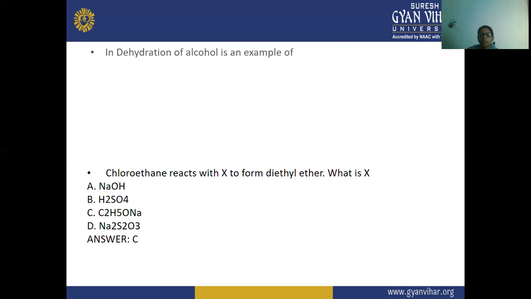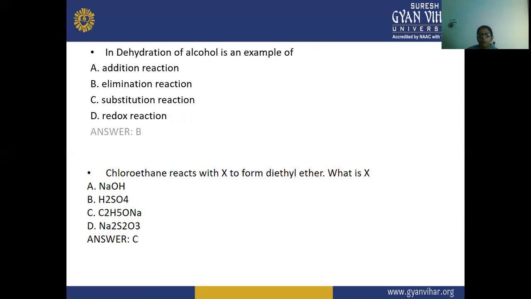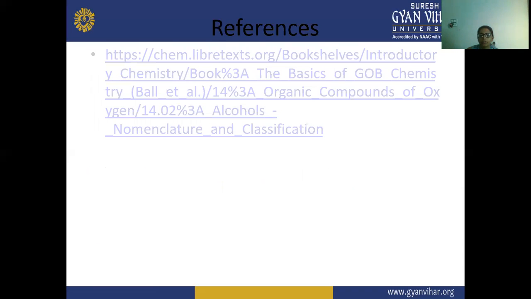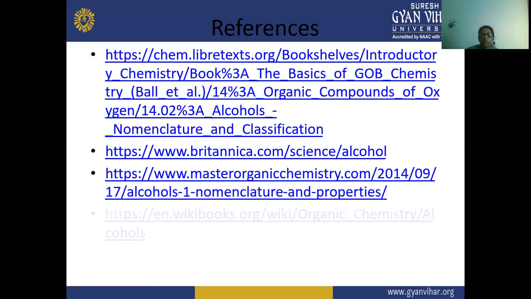Next, dehydration of alcohol is an example of an elimination reaction. Next, which of the following phenols is not dehydrating? That is catechol. What is the common name of the simplest hydroxy derivative of benzene? That is phenol. These are some of the references from where you can study this topic.